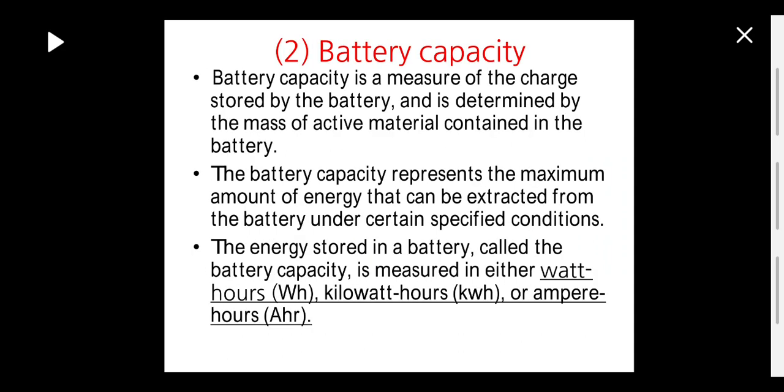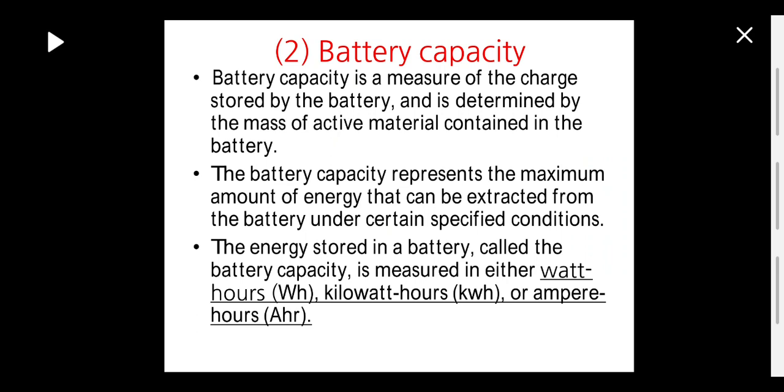Second characteristic of a battery is battery capacity. The first point is battery capacity is a measure of charge stored by the battery and is determined by the mass of active material contained in the battery. So generally we indicate the capacity of a battery in the form of ampere hours.